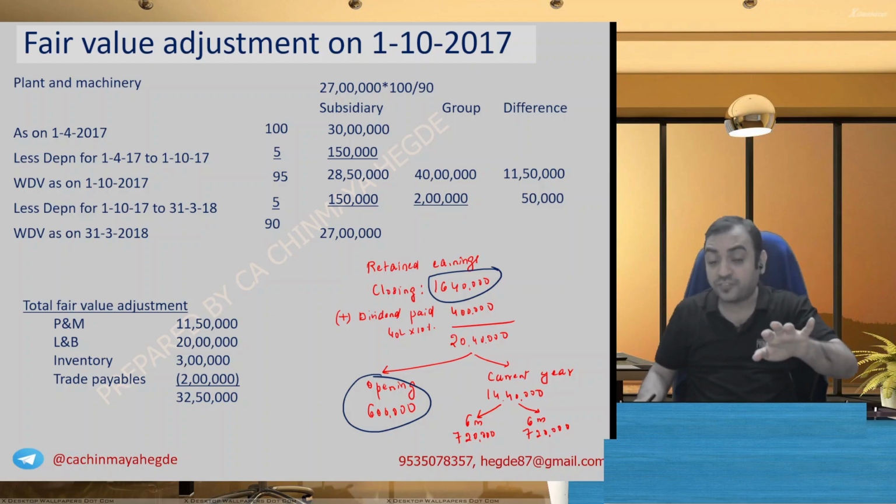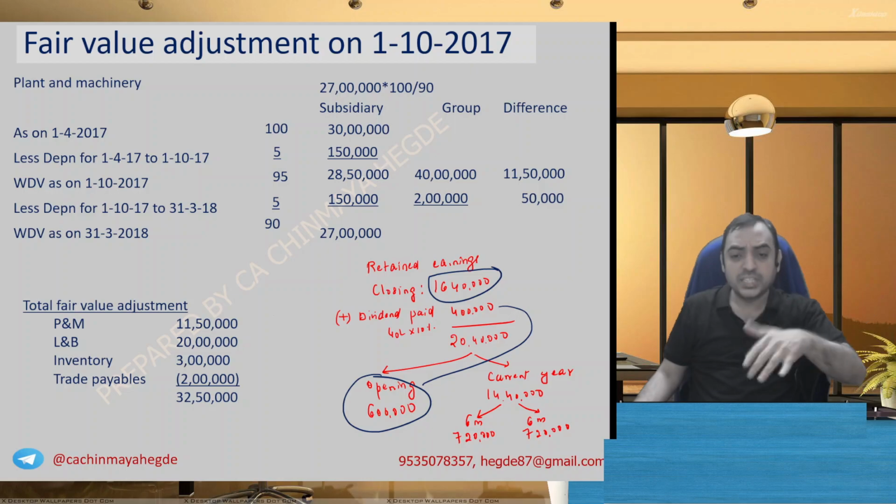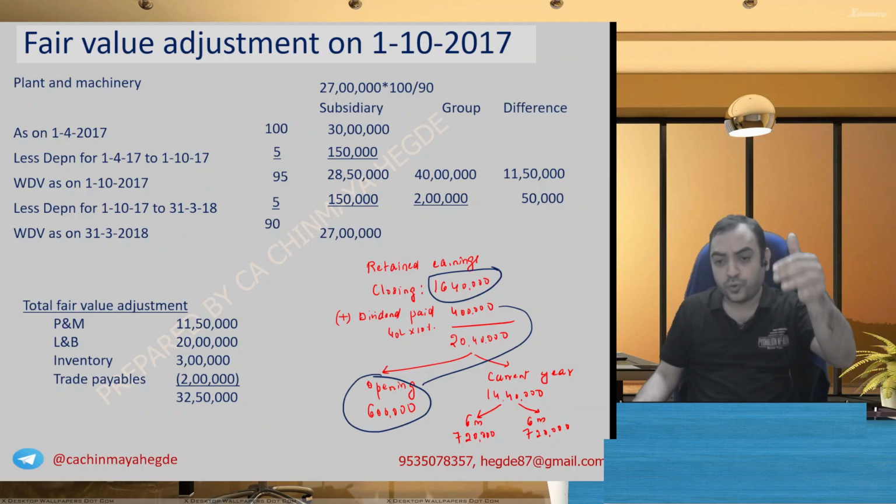There's also one more way of calculation possible. Because it is paid out of opening balance, 4 lakh, I can take it out from 6 lakh. So 4 lakh, if you take out from 6 lakh, the balance you get is 2 lakh. If 2 lakh should become 16 lakh 40,000, that is also 14 lakh 40,000. You see, you get the current year profit, same thing.